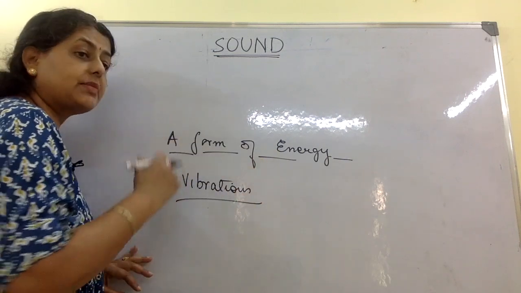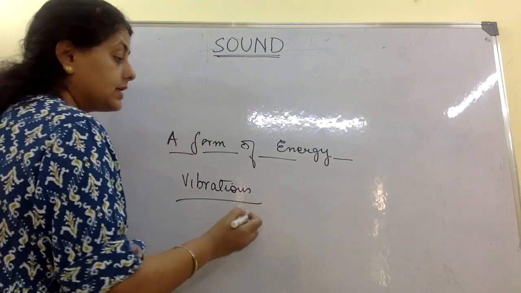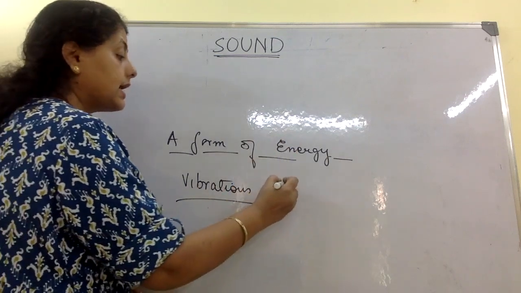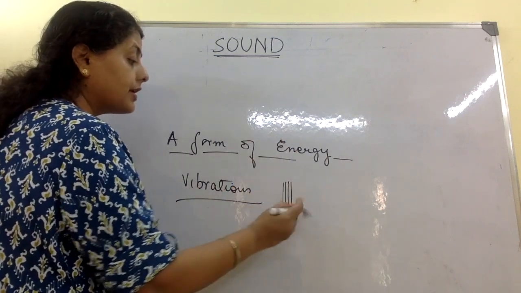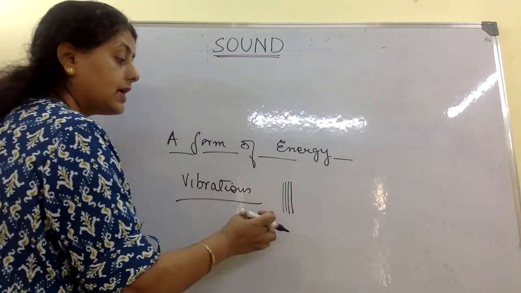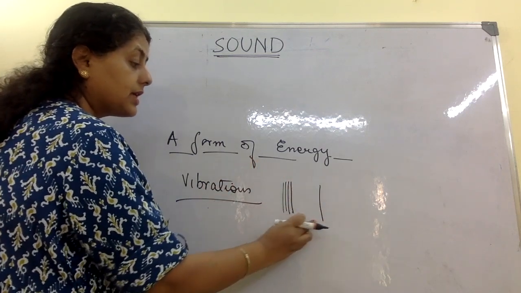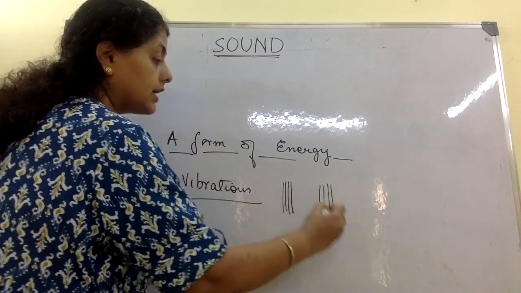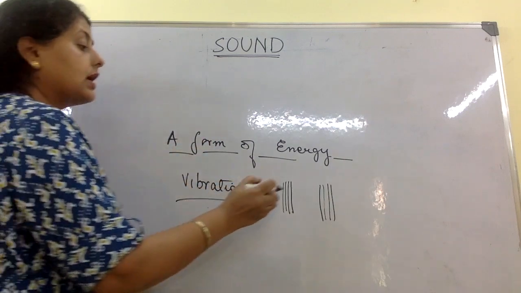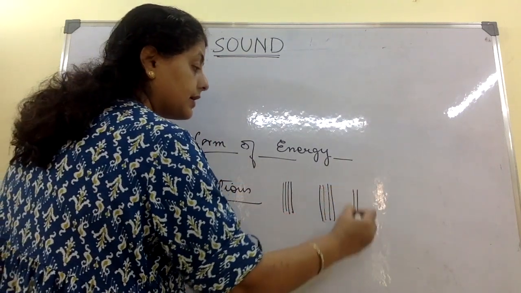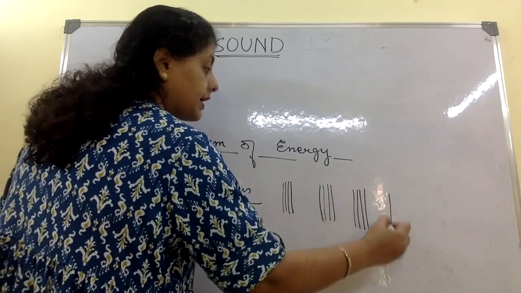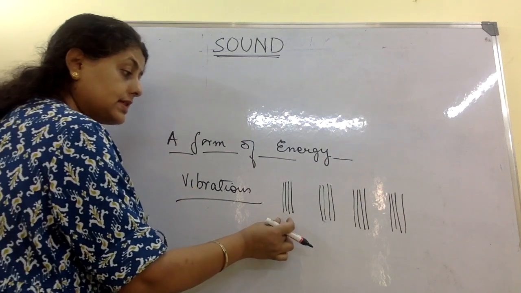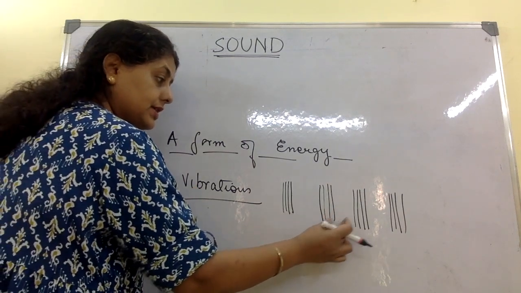Now, these vibrations, what are these vibrations like? When the vibration is produced, it pushes the air particles. Somewhere it becomes very densely packed, and then alternately it becomes rare, meaning less density of air. Again you speak, again you are ringing the bell, again densely packed air, rare. This is how the waves are proceeding. Once dense air particles, once rare.